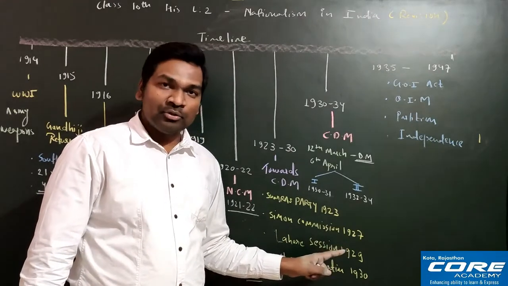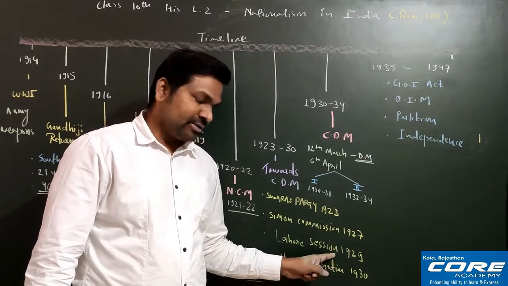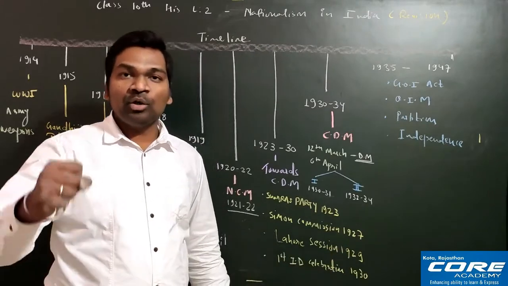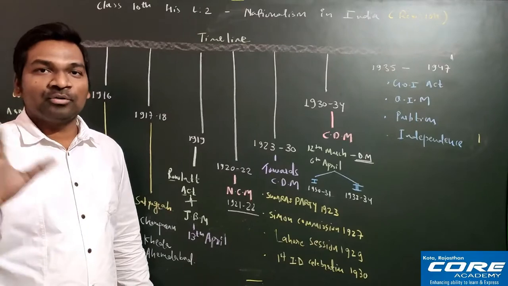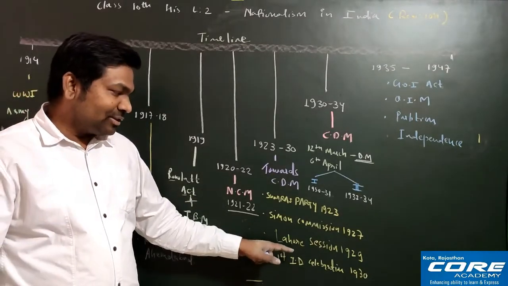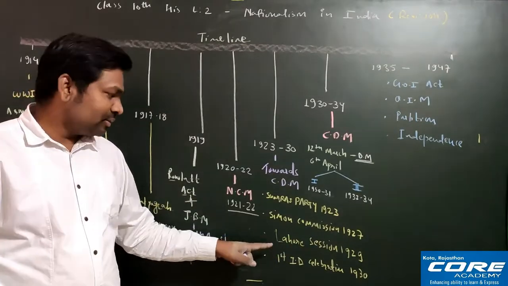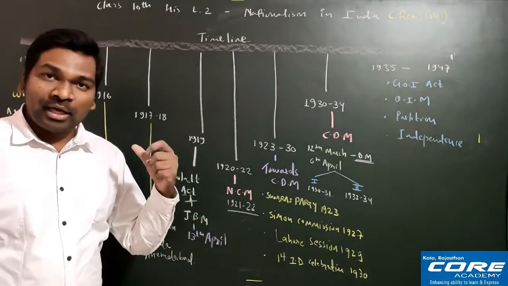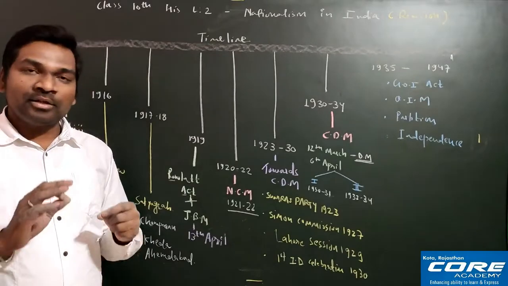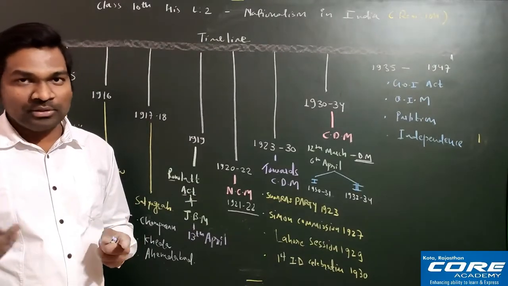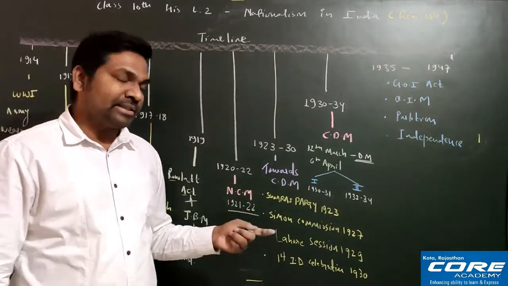People were very angry because of the dominion status, and leaders such as Pandit Jawaharlal Nehru said that we want Purna Swaraj, we don't want your dominion status, we don't want your round table conference. So the Indian National Congress as well as other political parties, including the Muslim League, boycotted it.